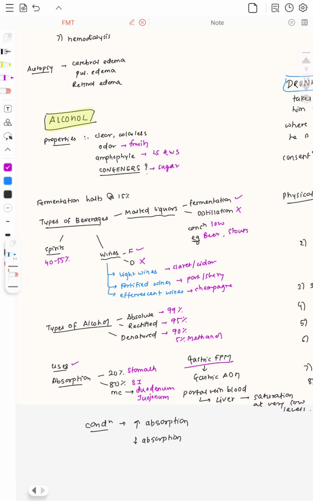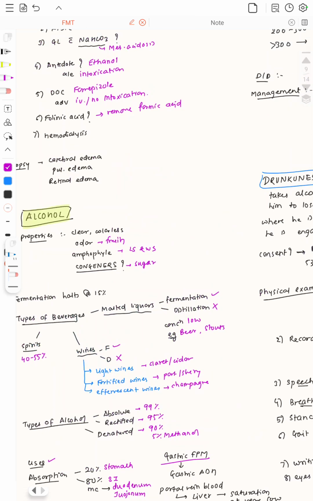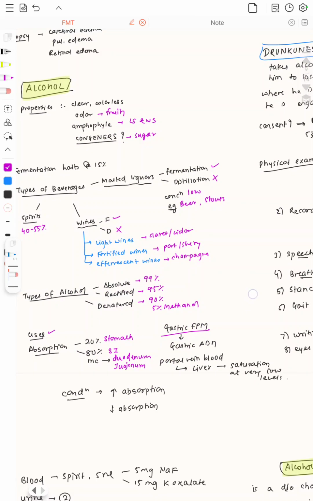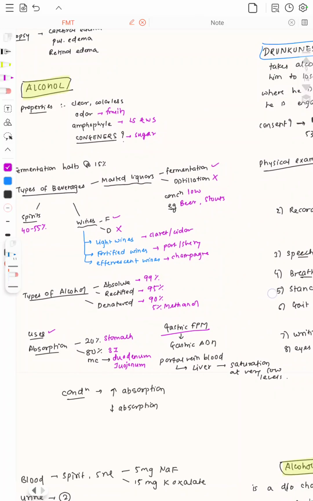In the liver, the saturation is made early because of low levels. So this is very important to know.